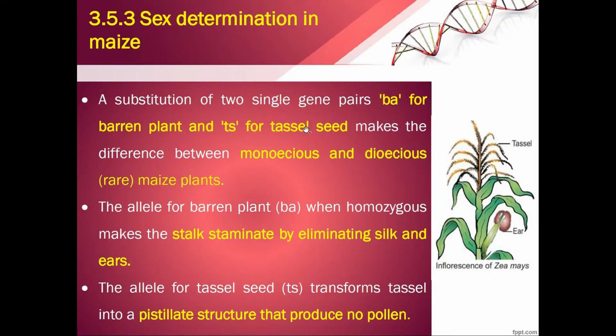So the presence and absence of these BA and TS genes, these two single gene pairs, differentiate the plant into monoecious and dioecious. The allele for the barren plant BA when in homozygous condition makes the stalk staminate. So staminate means only male inflorescence will be present and the female inflorescence will be absent, eliminating the silk and the ears. The allele for the tassel seed TS transforms the tassel into pistillate structure that will not produce pollen, but it will become a rudimentary female plant.